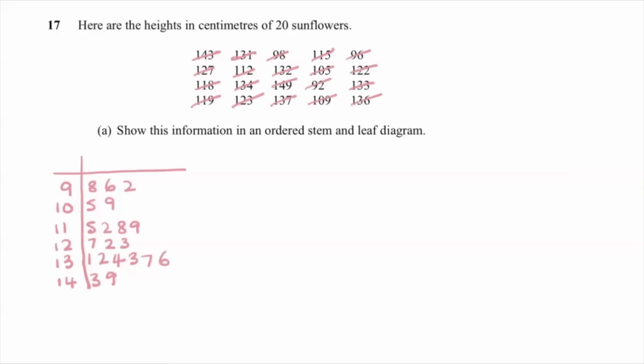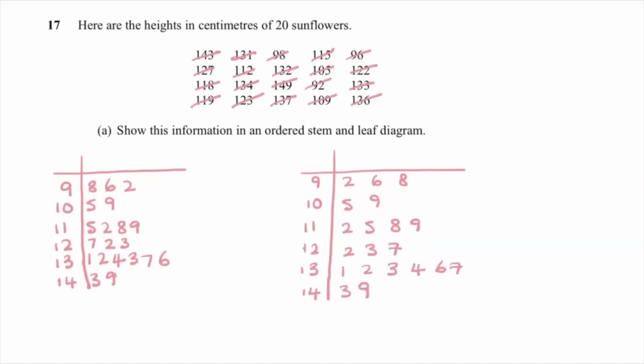By crossing off as I go, I have got every single number in my stem and leaf. Now I'm going to order it. And I've tried to be a little bit neater on that one because I know it's my final stem and leaf diagram. So I've done exactly what they've asked. I've drawn an ordered stem and leaf diagram, but I will not get full marks unless I show a key.